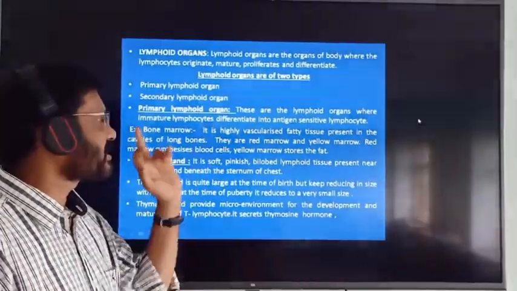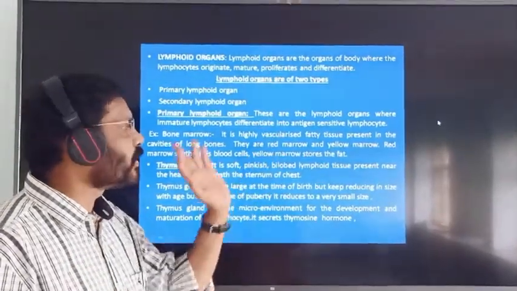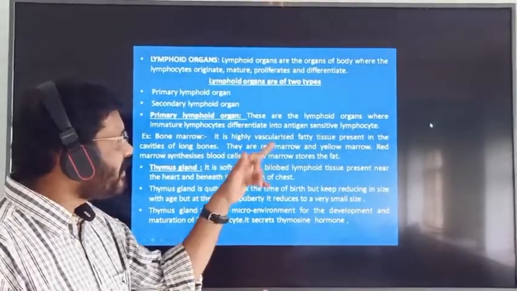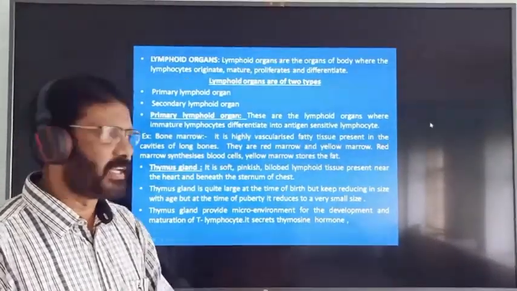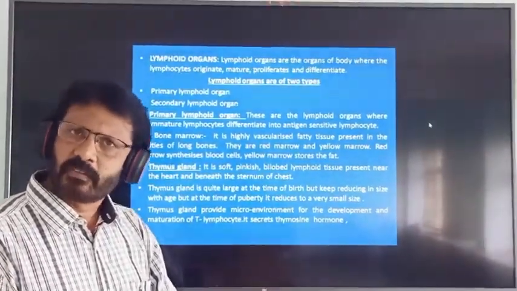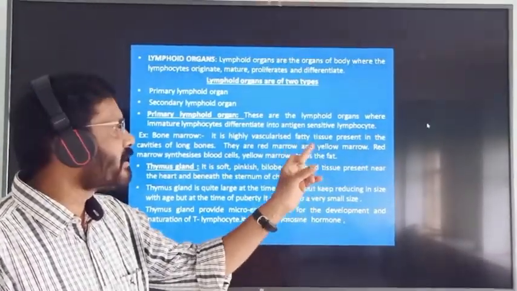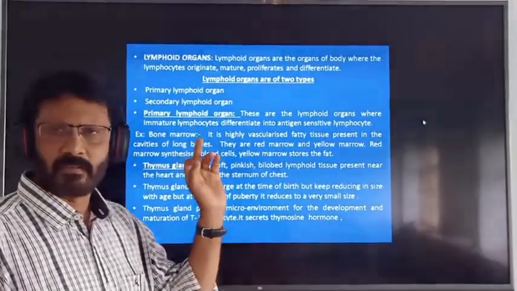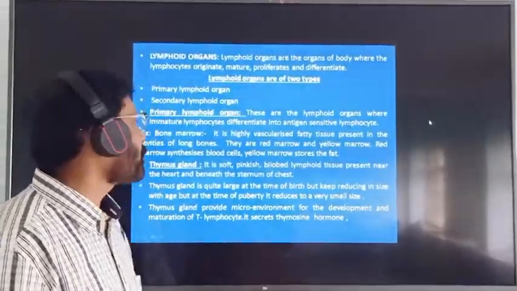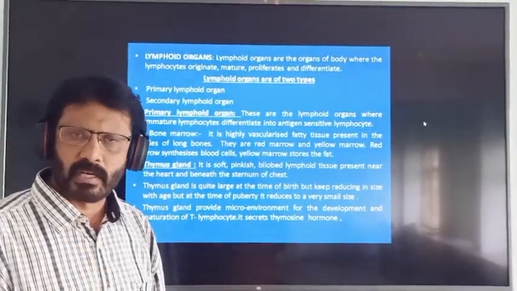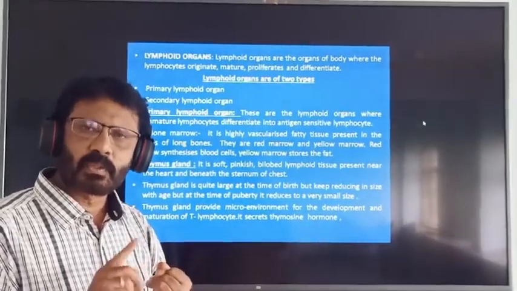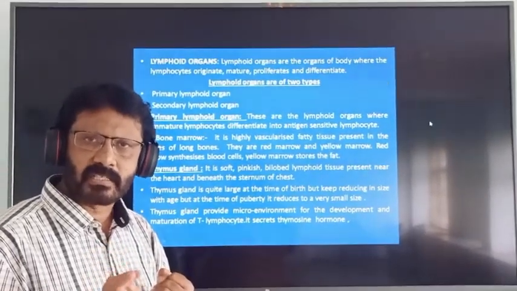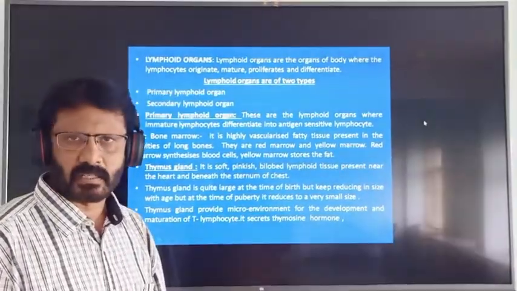Primary lymphoid organs are the lymphoid organs where immature lymphocytes differentiate into antigen sensitive lymphocytes. Examples of primary lymphoid organs are number 1, bone marrow and number 2, thymus gland. Bone marrow and thymus gland are the very best examples of primary lymphoid organs.